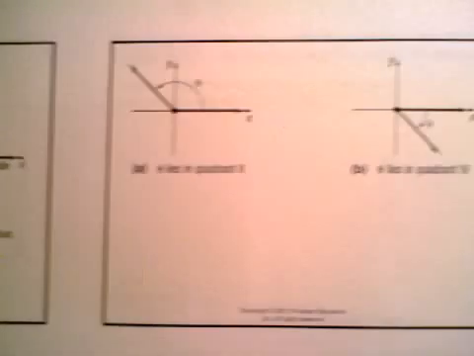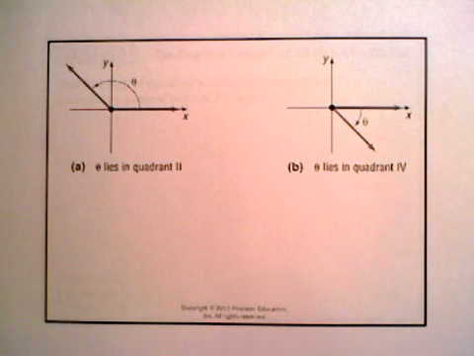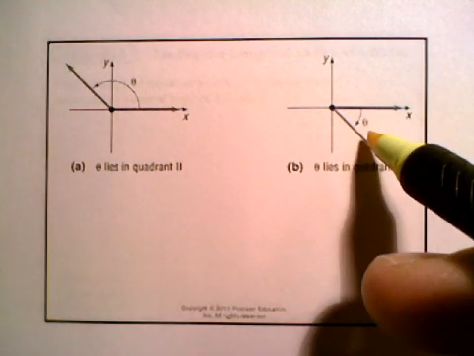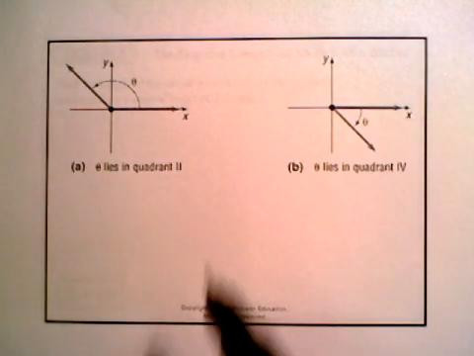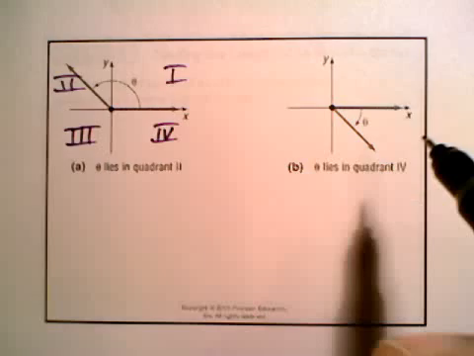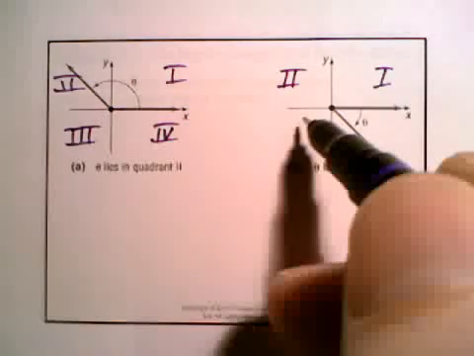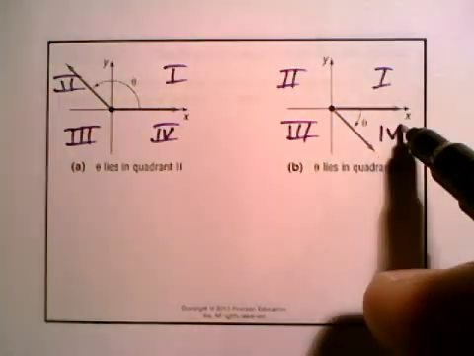Okay? And scooting on over here to slide 4, theta lies in quadrant 2, theta lies in quadrant 4, and so the quadrants, you already know that as well, hopefully, or maybe we're just reviewing here. 1, 2, 3, and 4, so we want to be able to talk about what quadrant the angle is in. Same thing, no matter what, you've got 1, 2, 3, and 4